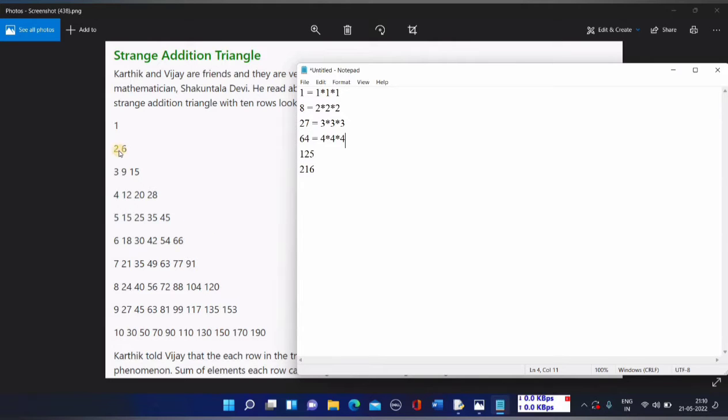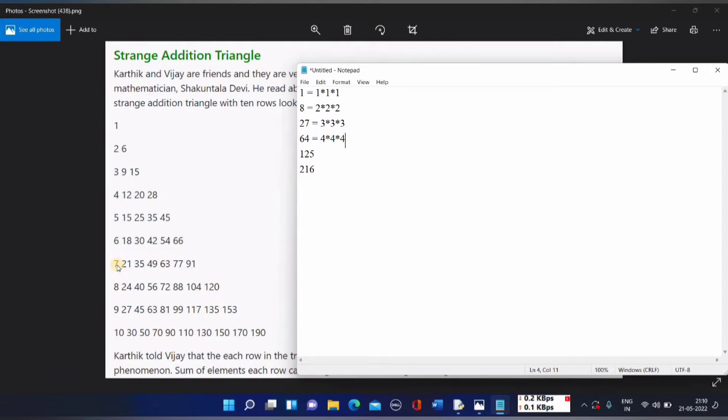Similarly, if you look at these numbers, if 2 is multiplied by 3, you will get 6. When 3 is multiplied by 3, you will get 9. If 3 is multiplied by 5, you will get 15. When 4 is multiplied by 3, you will get 12. If you multiply 4 by 5, you will get 20. So over here, these numbers are multiplied by odd numbers to get these numbers, and if you add each row, you will get the cube of that particular row number.